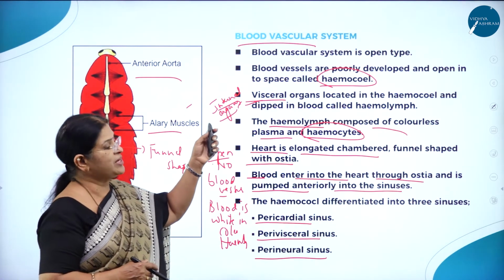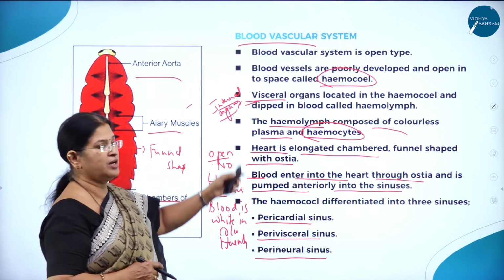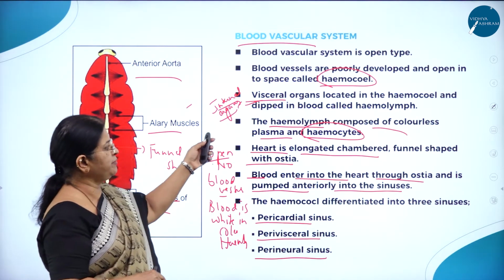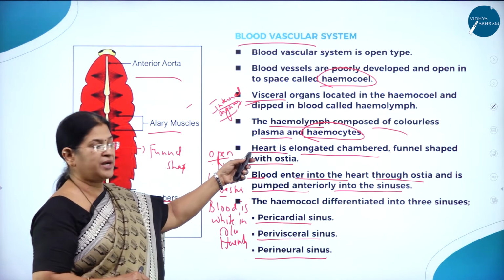So the blood vascular system is open type. Blood vessels are poorly developed and open into a space called hemocoel, and visceral organs are located in the hemocoel and dipped in blood called hemolymph. The hemolymph is composed of colorless plasma and hemocytes.